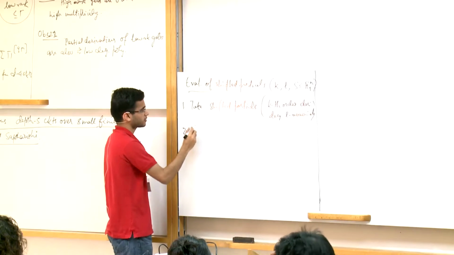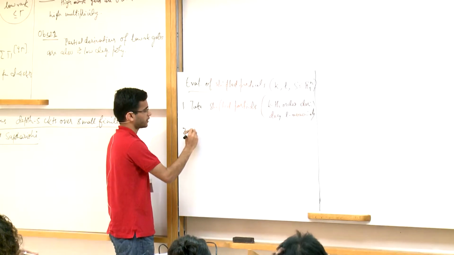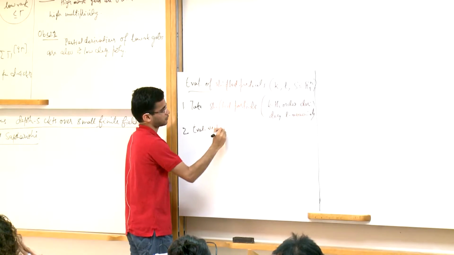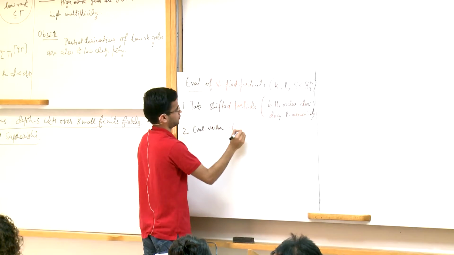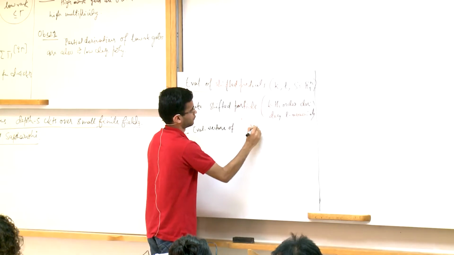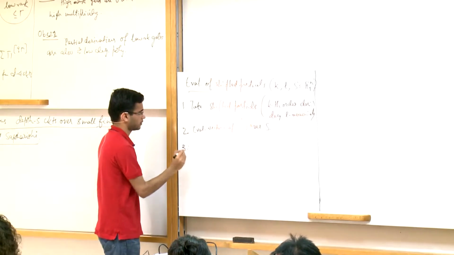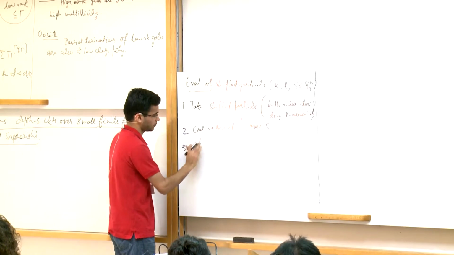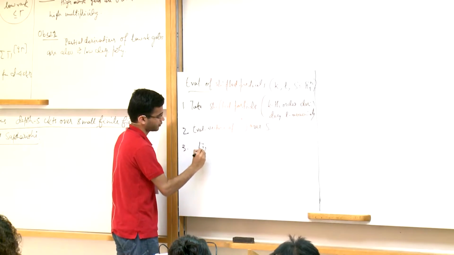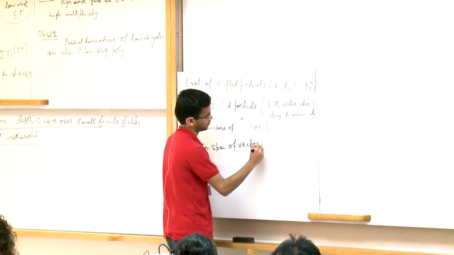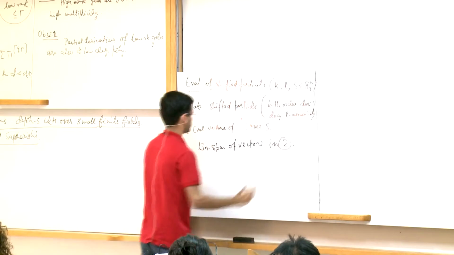Okay, and in the second step, we'll look at the evaluation vectors of these guys over S. So the truth table over S of each of these polynomials, and then we look at the linear span of these vectors.